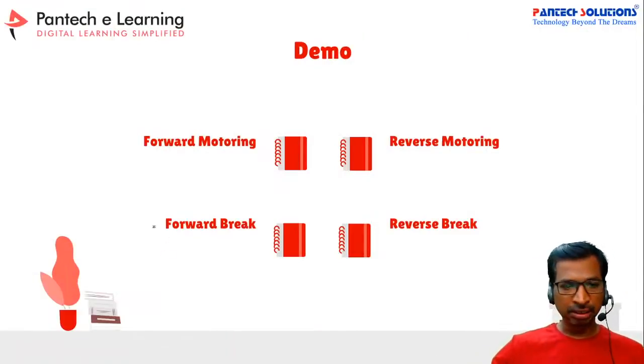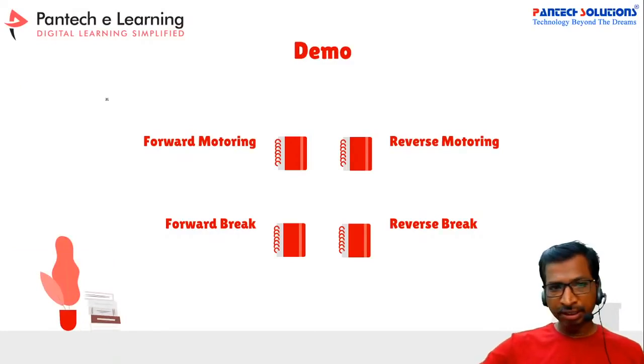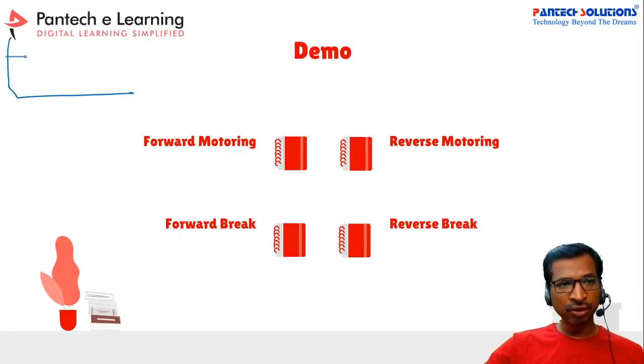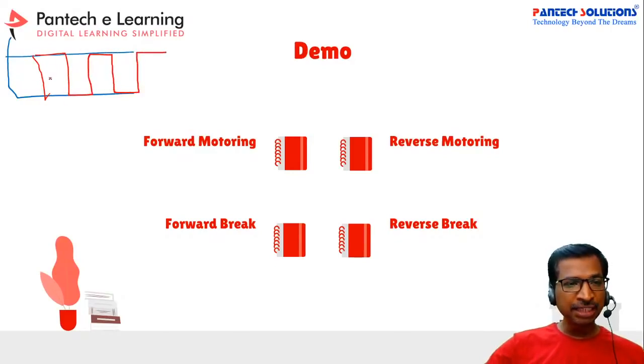See, this is a simple circuit. See here, if you take this graph, now we are applying the DC voltage. So in between, if you are applying PWM pulses here, see here, whenever you are applying the PWM pulses, during this period the MOSFET will get connected. See here, we have connected like this only.